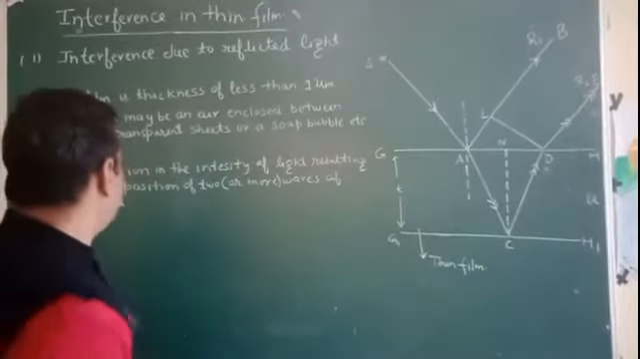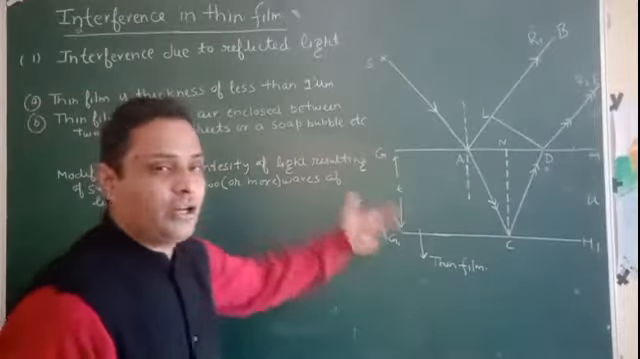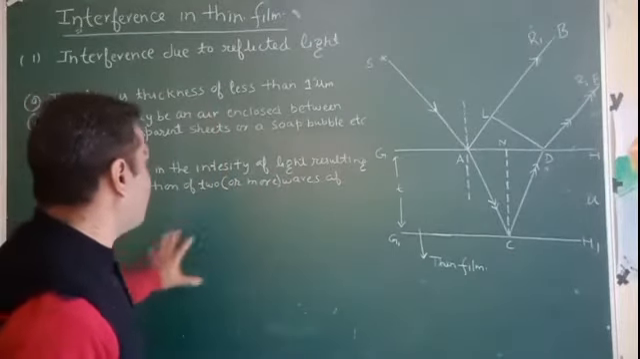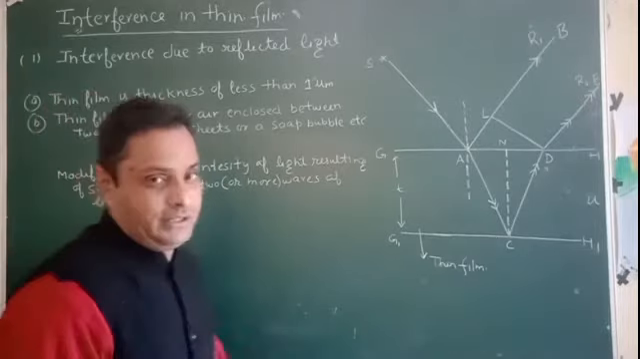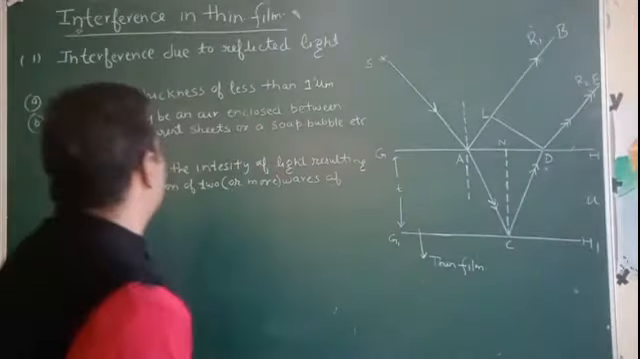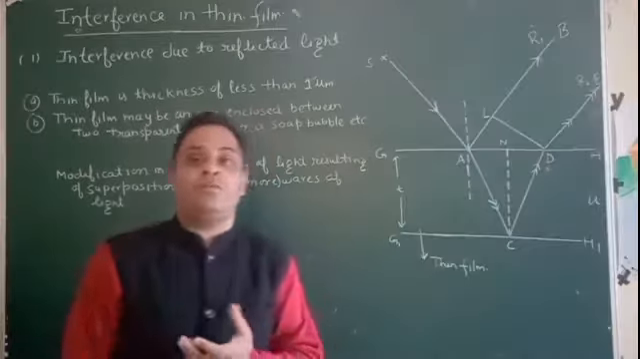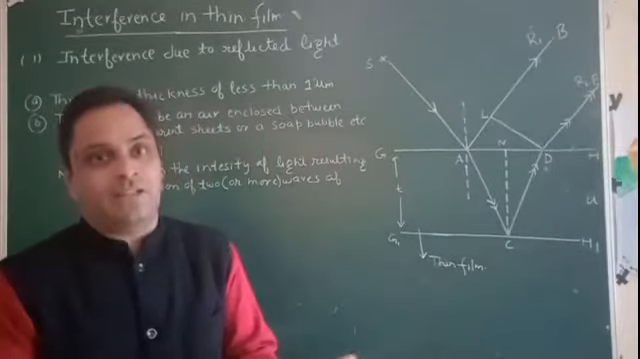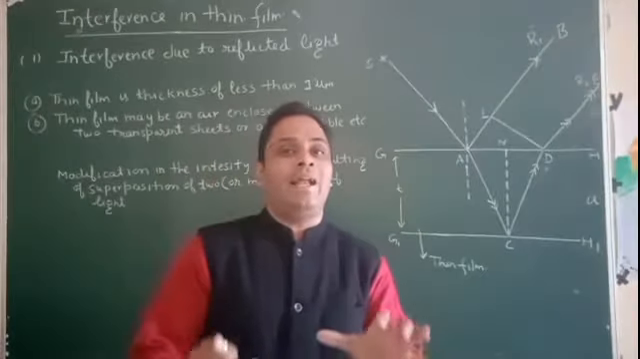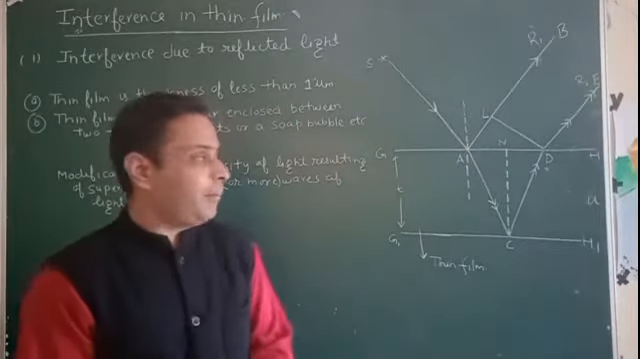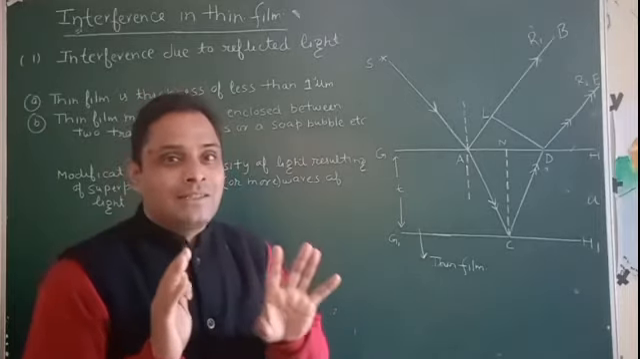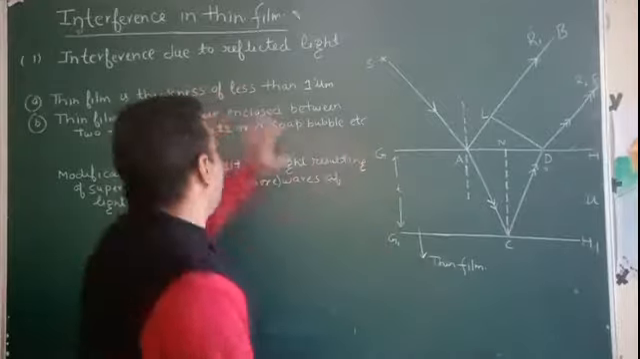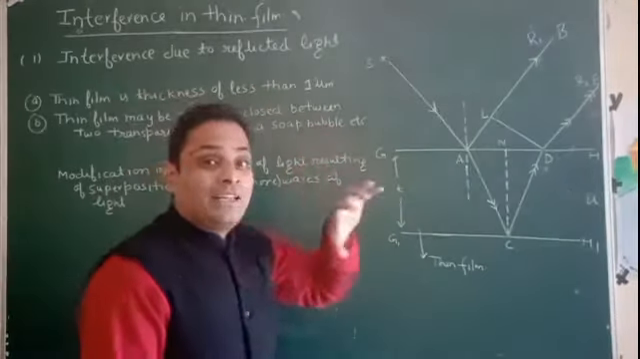So basically, interference is the modification in the intensity of light resulting from the superposition of two or more waves of light. Understand? When the intensity of light increases, it is called constructive interference, and if the intensity decreases, that is destructive interference. Now our main topic is interference in thin films.